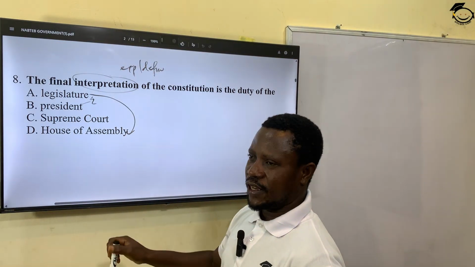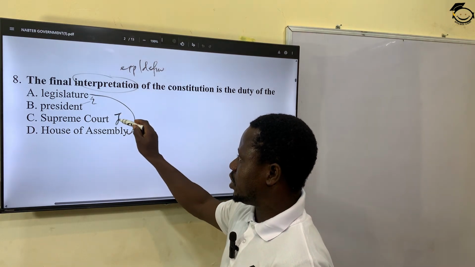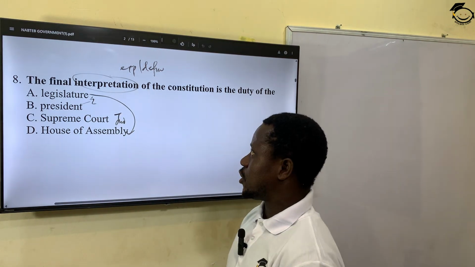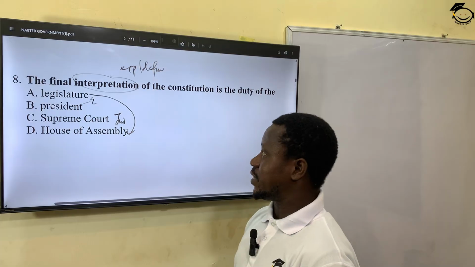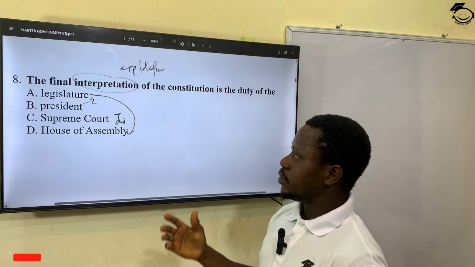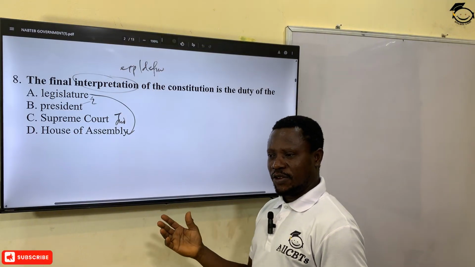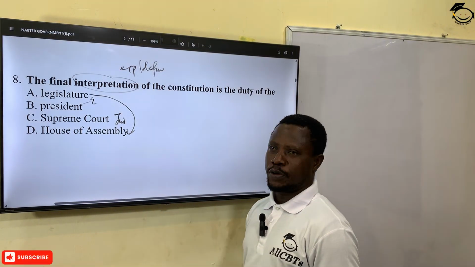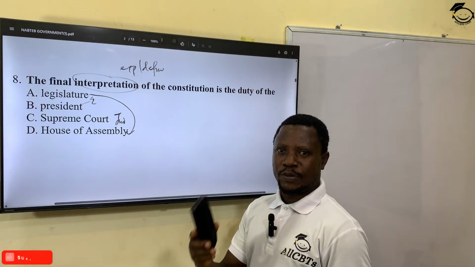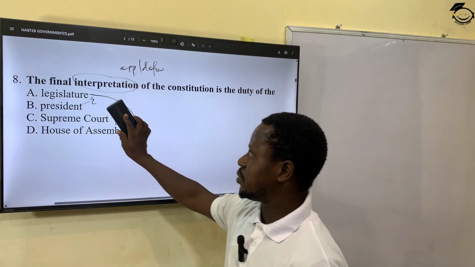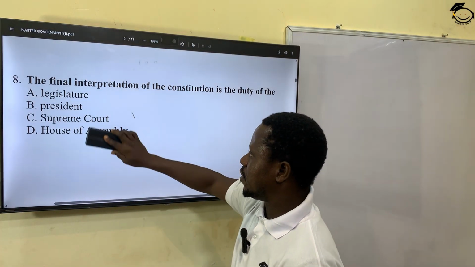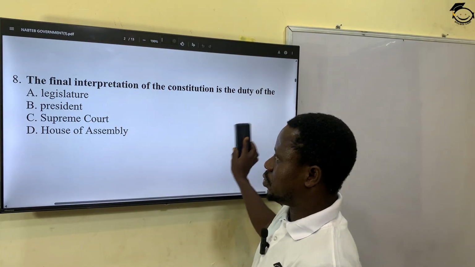The correct answer here is the Supreme Court. The Supreme Court is the judiciary that interprets, that explains, that defines the law. In fact, when there's a disagreement between any levels of government, either federal and state or federal and local government, they go to the Supreme Court for proper interpretation of the position of the Nigerian Constitution. So the answer is C, the Supreme Court, which is the judiciary.